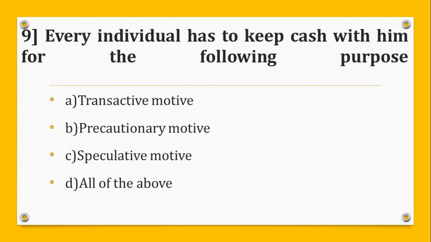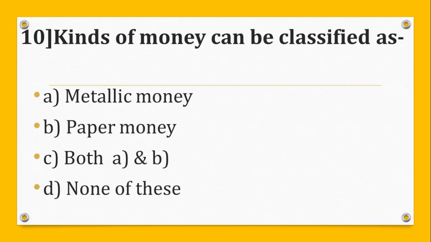Question number 9. Every individual has to keep cash with him for the following purpose. A. Transitive motive, B. Precautionary motive, C. Speculative motive, D. All of the above. And the answer is D. All of the above.